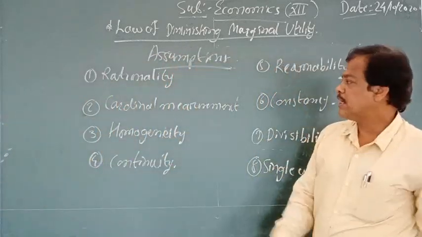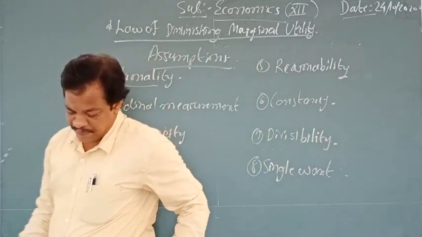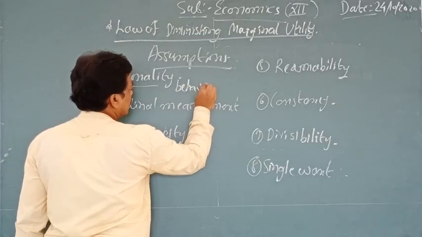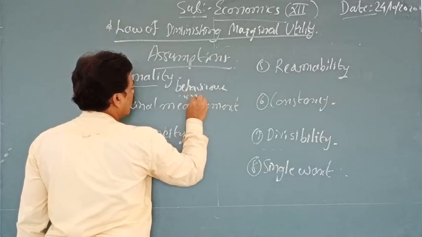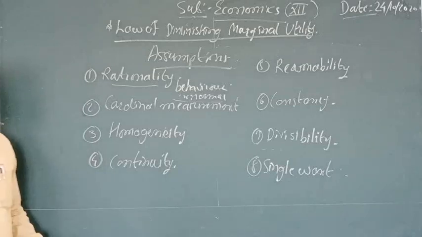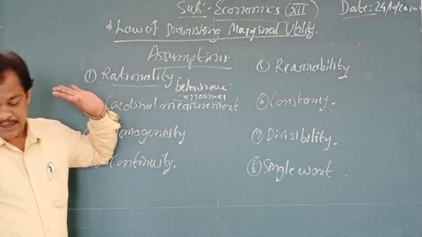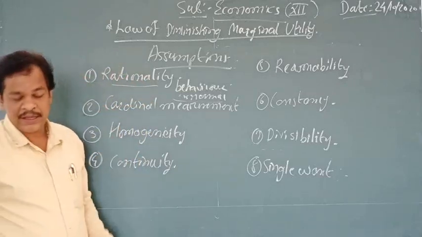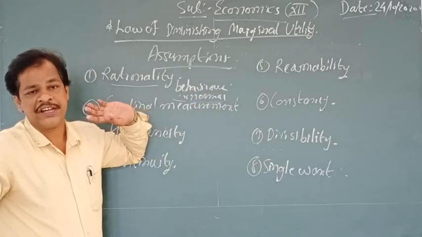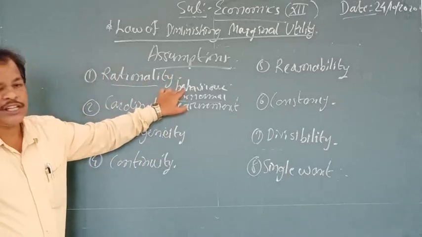First, rationality. What do you mean by rationality? It means behavior is normal. See, this point is very important. It is assumed that the consumer is rational, his behavior is normal, and he tries to maximize his satisfaction. We are always interested in maximizing our satisfaction. Normal behavior is very important.